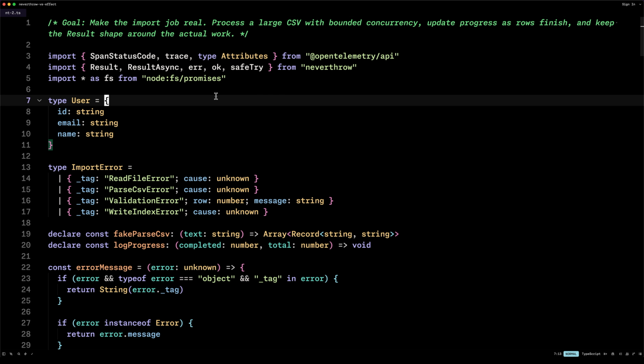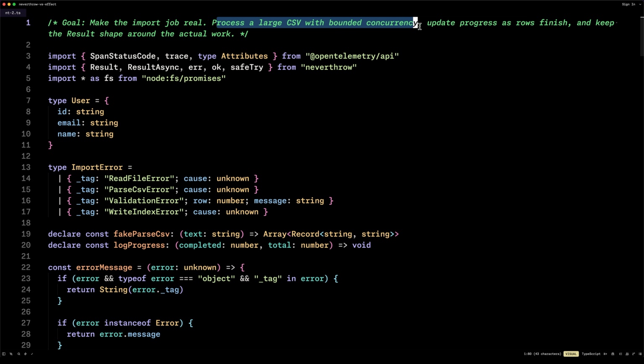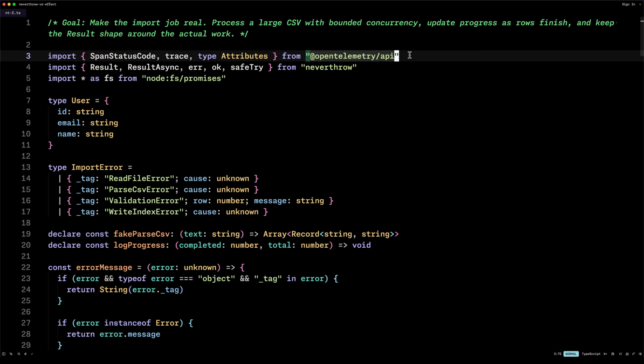So now here, what we want to do is make the import job real. So we want to process a large CSV with bounded concurrency, update progress as rows finish, and keep the result shape around the actual work. So now here we're going to add telemetry using the OpenTelemetry standard.